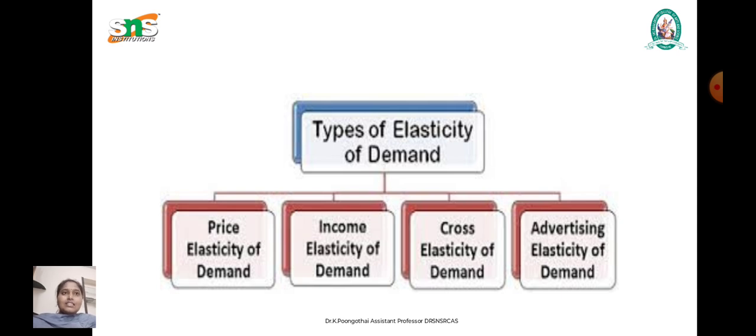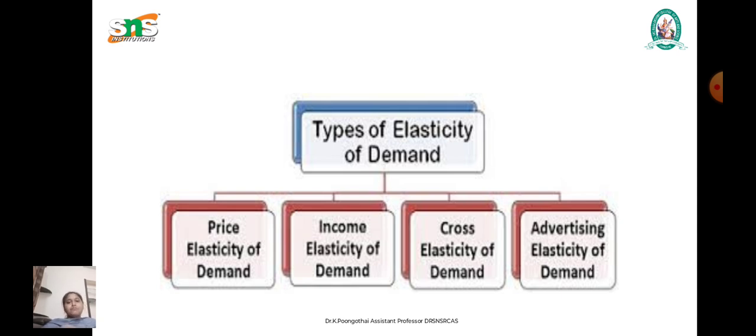Inelastic demand means a large change in price causes only a small change in quantity demanded. The next one is unitary elasticity of demand, where the percentage change in price is equal to the percentage change in demand. The next one is perfectly elastic demand: demand is infinite at a specific price but drops to zero if the price changes slightly.